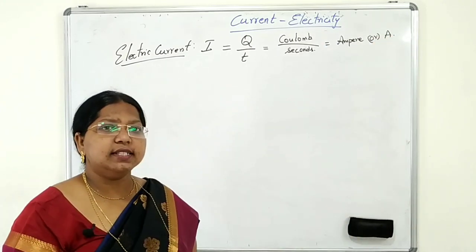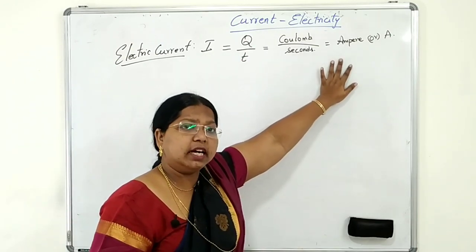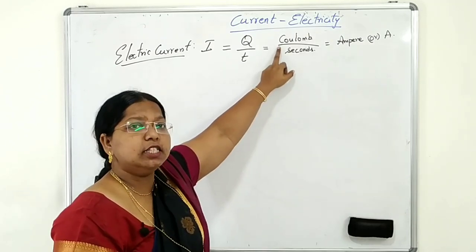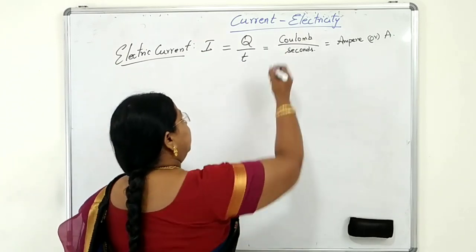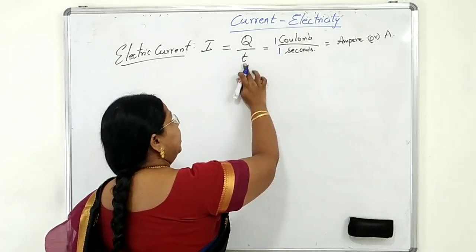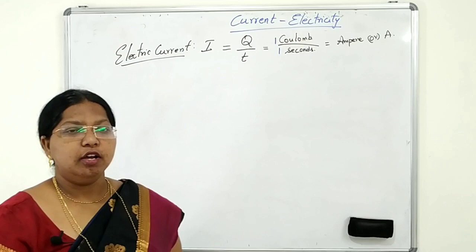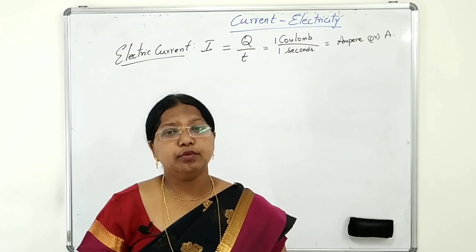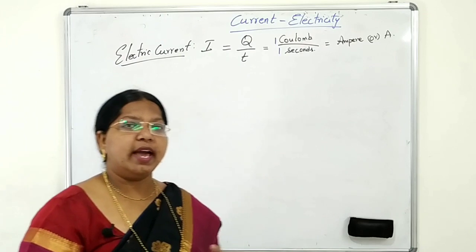Now how to define this ampere? Definition of ampere: the current flowing through a conductor is said to be 1 ampere when 1 coulomb of charge flows through the conductor in 1 second. When 1 coulomb of charge flows through the conductor in 1 second, then the current flowing through that conductor is said to be 1 ampere.